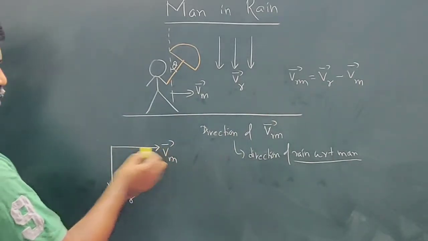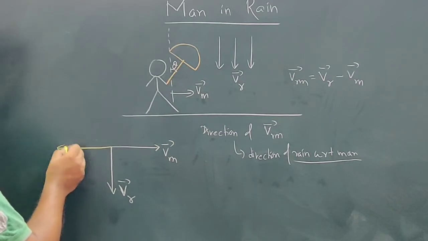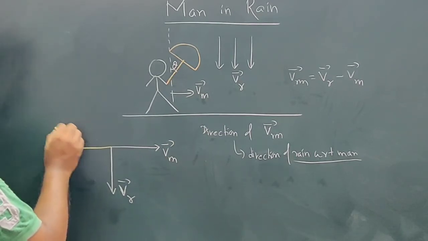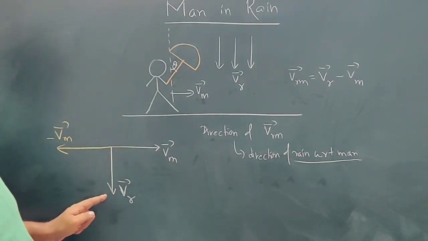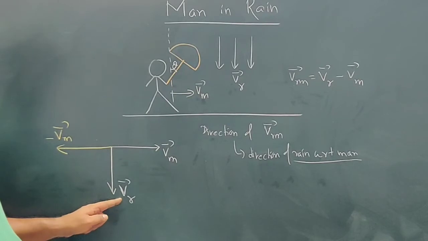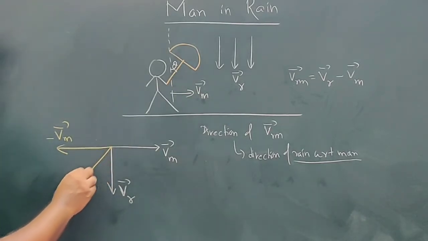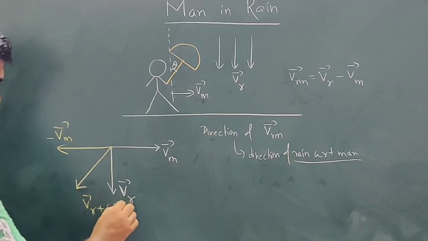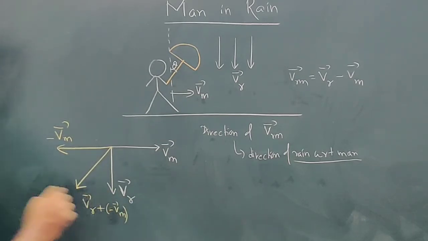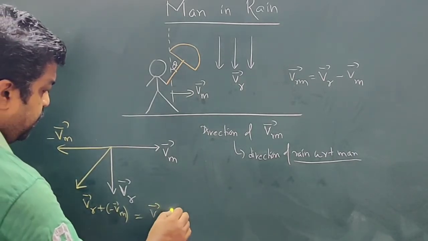So if this is the direction of Vm, this will be the direction of minus Vm. If you add these two vectors, Vr and minus Vm, the resultant of these two vectors will be in this direction, and it will be Vr plus minus Vm. But this is equivalent to Vr minus Vm.